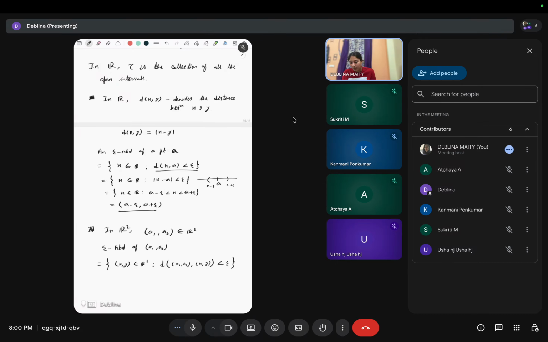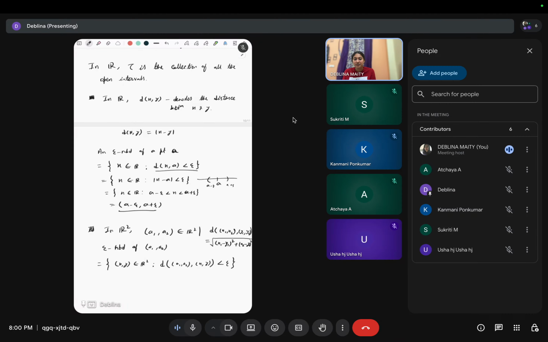Now what is the distance function here? So I'll write this here. d of x1 x2 and y1 y2, this distance function is what? This is the Euclidean distance, root over x1 minus y1 whole square plus x2 minus y2 whole square, right?